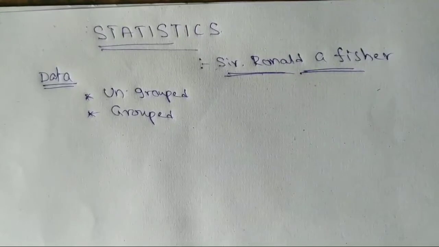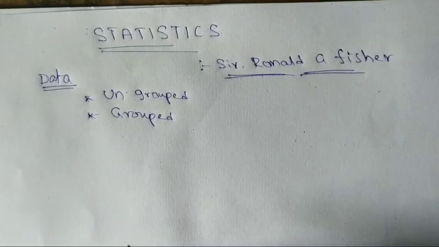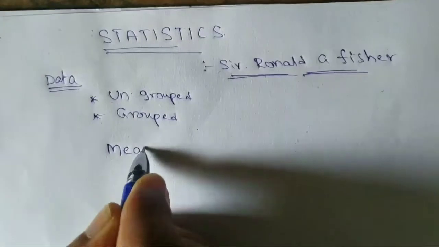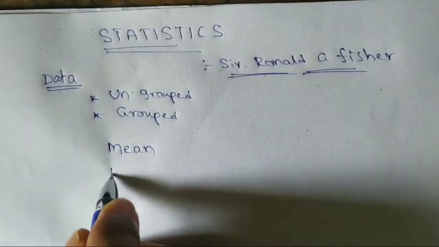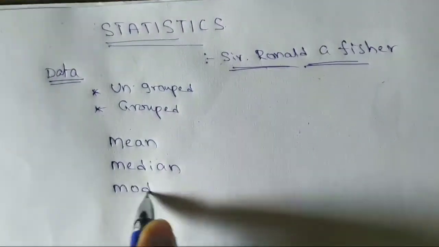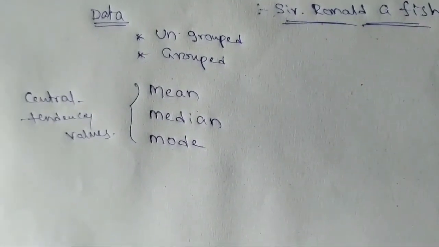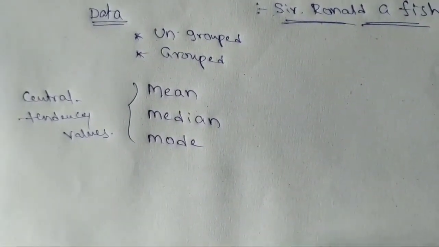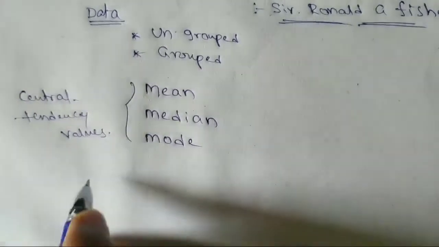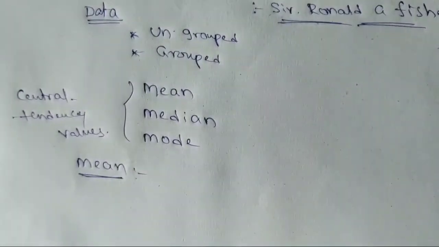In previous classes you learned about average. First we discuss central tendency values, that is mean (arithmetic mean), median and mode. These are called central tendency values. We'll do mean first. What is called mean? Mean is nothing but the average of the data.